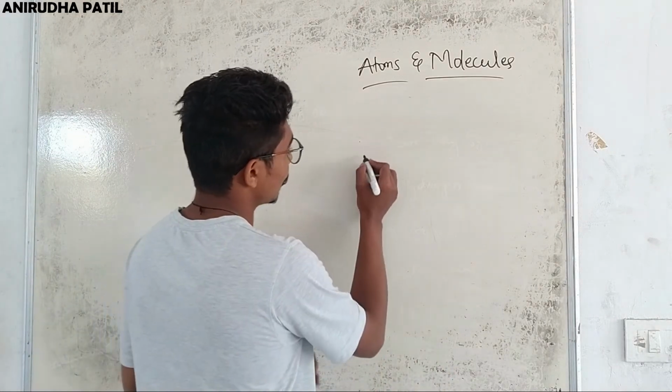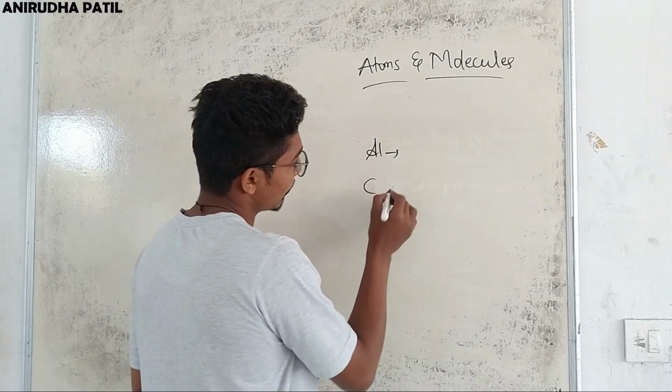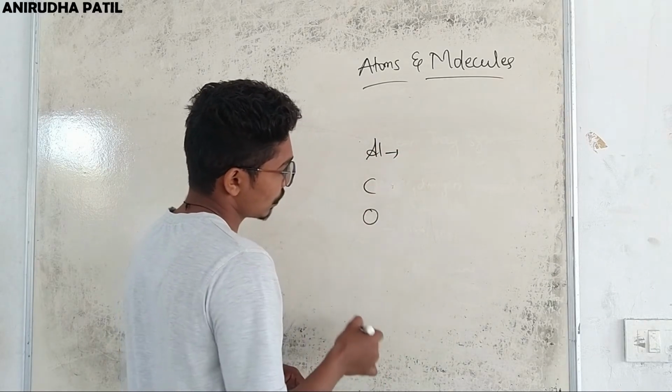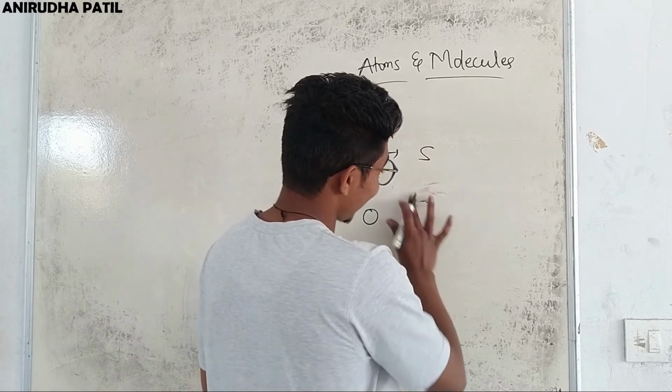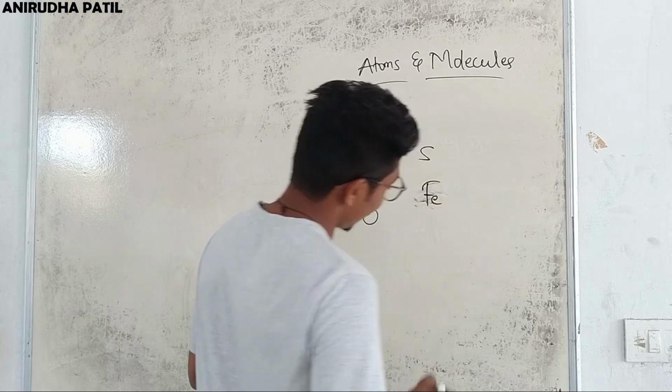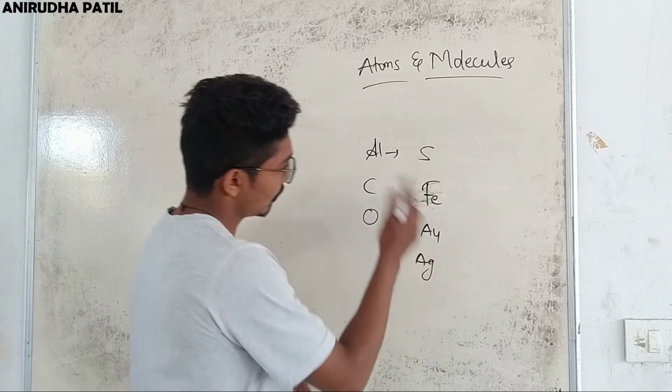Some of the symbols by which atoms or elements are represented: aluminium is represented as Al, carbon as C, oxygen as O, sulfur as S, iron as Fe, and gold as Au, Ag is silver. These are some of the symbols.